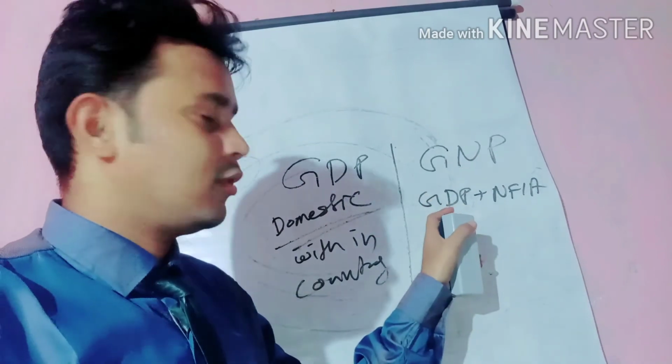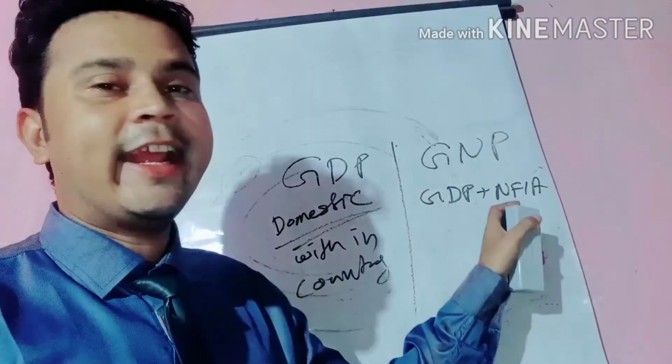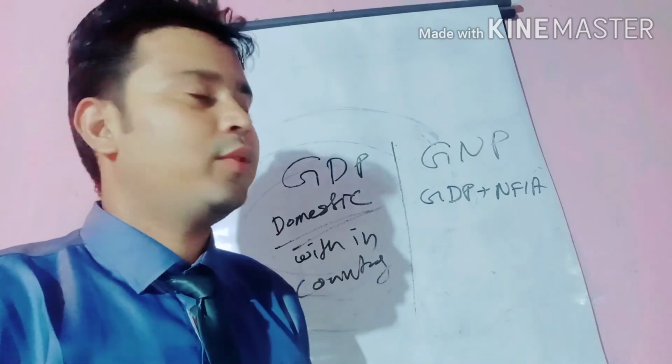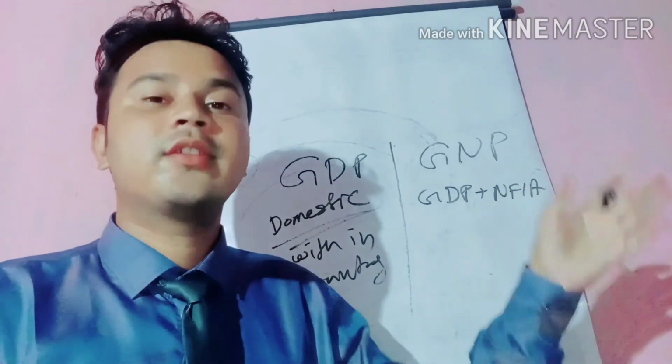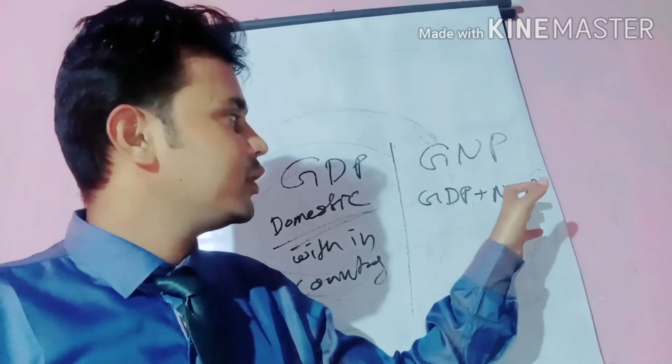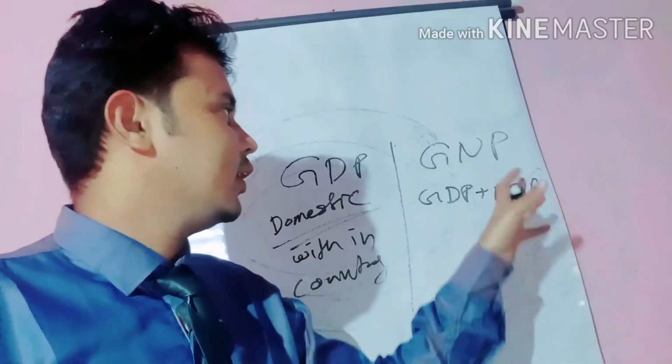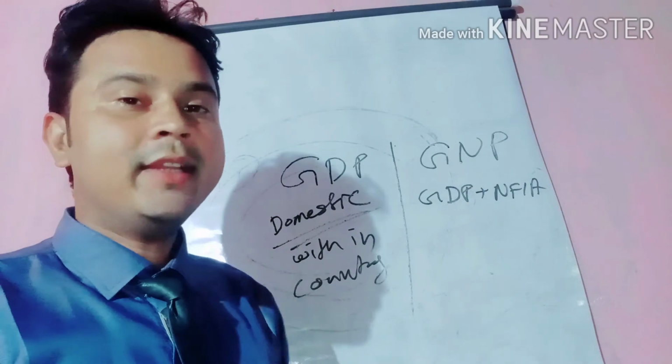How? The GDP, the gross domestic product, plus net factor income from abroad. So the production outside of our country, which belongs to our country, is also included here. That is called the GNP.